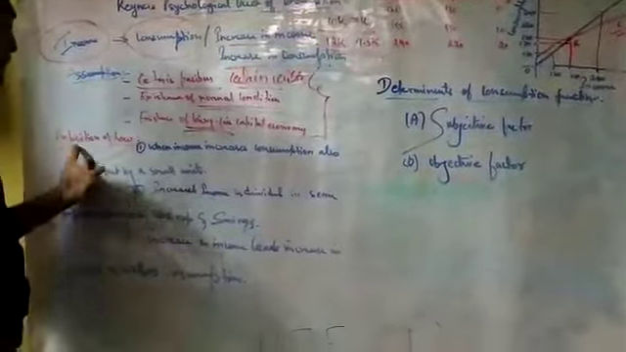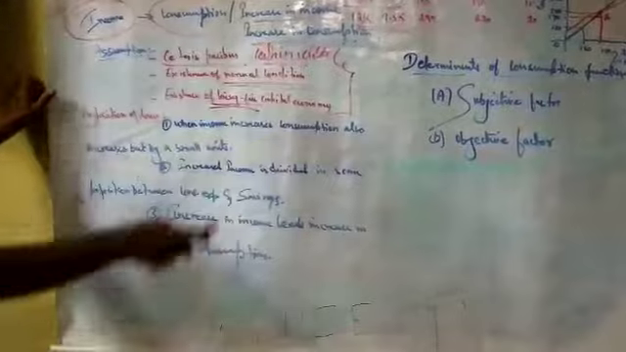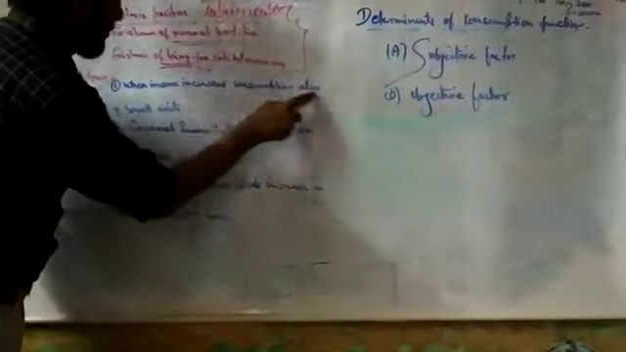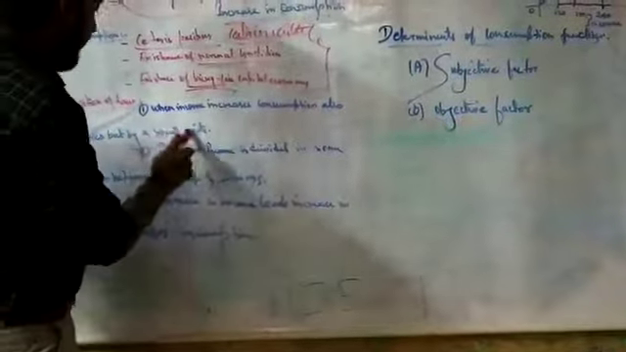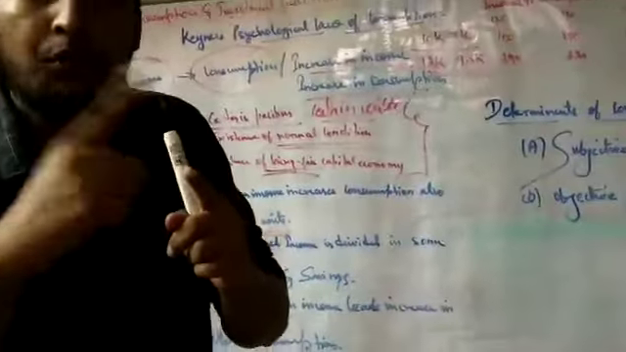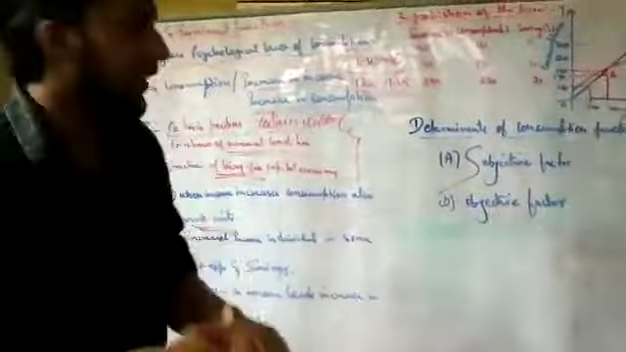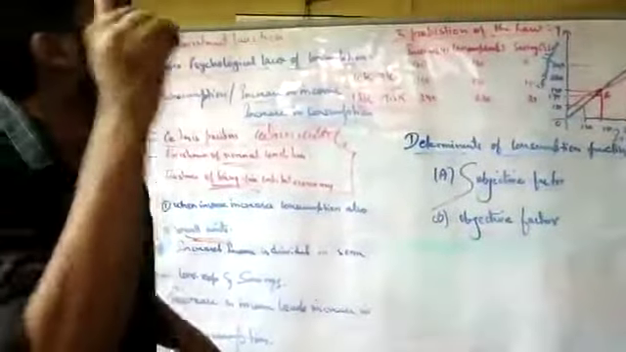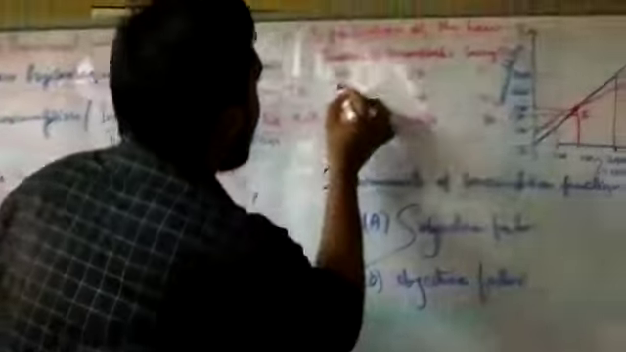He has given some propositions to the law. His first point says, when income increases, consumption also increases, but by a small unit. He says when the income of an individual increases, the consumption also increases, but it increases only to a very limited extent. How? Let's understand with this formula.